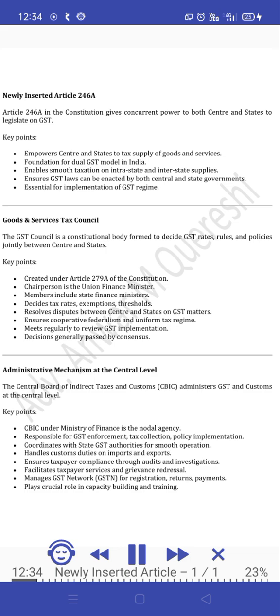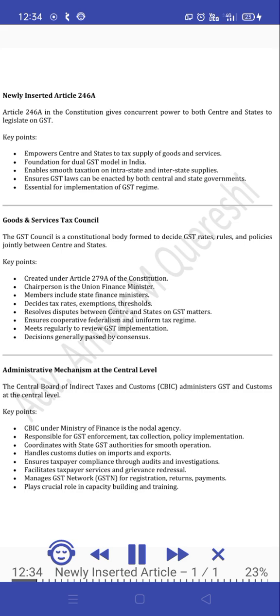Goods and Services Tax Council. The GST Council is a constitutional body formed to decide GST rates, rules, and policies jointly between center and states. Key points. Created under Article 279A of the Constitution. Chairperson is the Union Finance Minister. Members include state finance ministers. Decides tax rates, exemptions, thresholds.